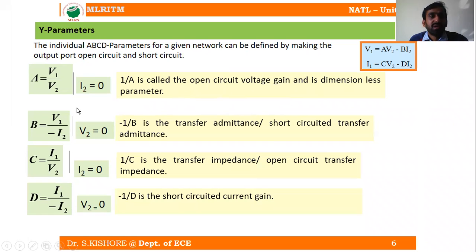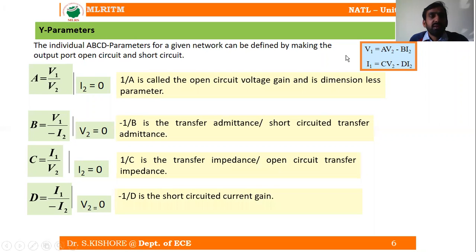So what is this voltage gain? By open circuiting the output port. That means 1 by A is also known as the open circuit voltage gain. In this ratio both are expressed in terms of volts, so volts and volts are going to be cancelled, and that is the reason why it is a dimensionless parameter. A is a dimensionless parameter, and 1 by A is equal to the open circuit voltage gain.